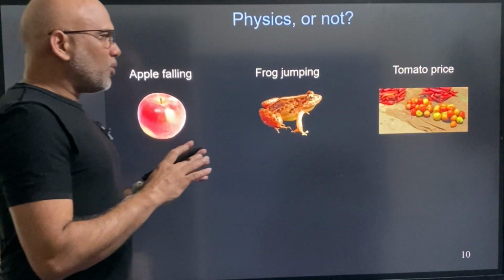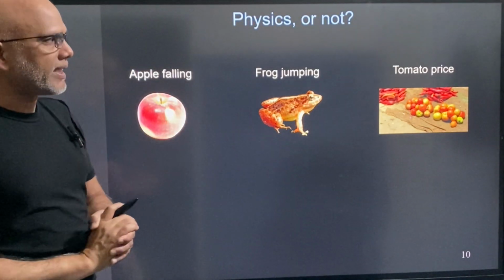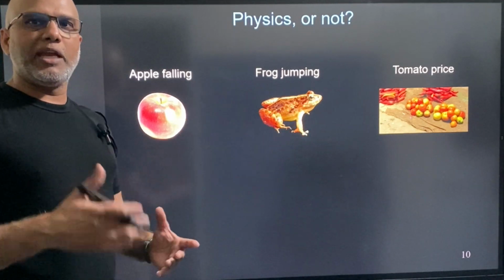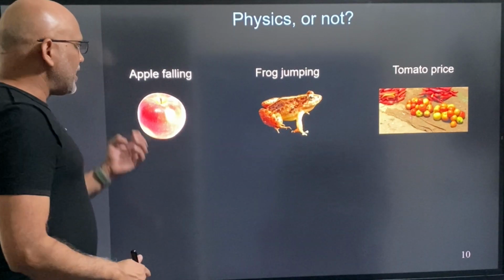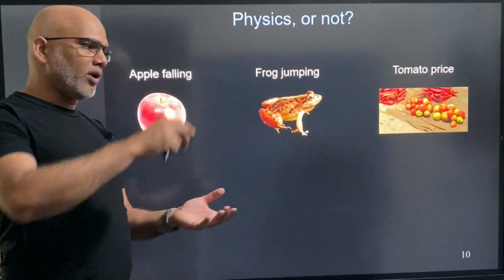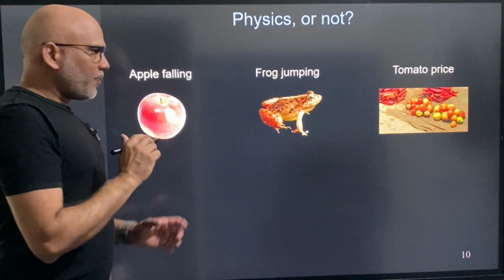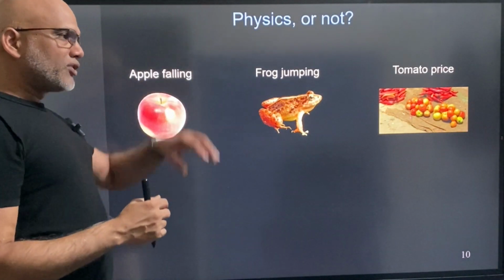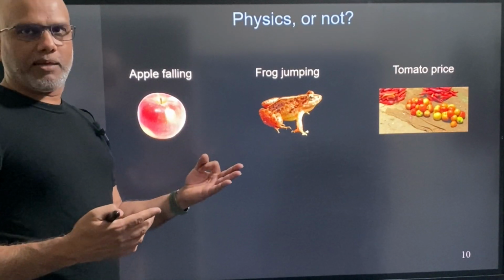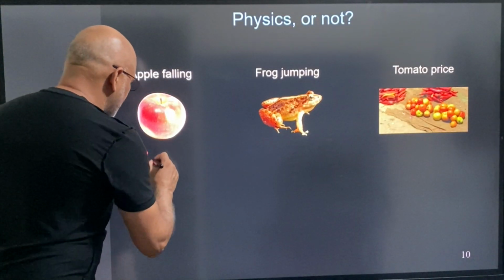All right. So physics is the study of events using those 7 physical quantities, right? So I have 3 simple examples here. Let's see which can come under physics and which will not come under physics. Falling of an apple. So if I have an apple, I don't have an apple, but I have a ball. So if I leave it, it falls. Now, how it is going to fall, I can completely describe using length, mass, and time. I don't need anything else. So this will come under physics.